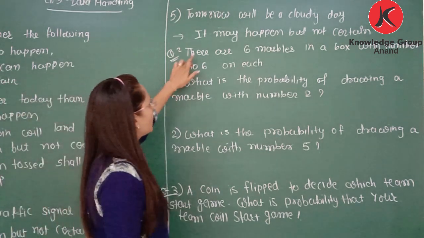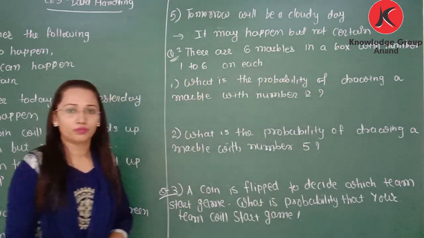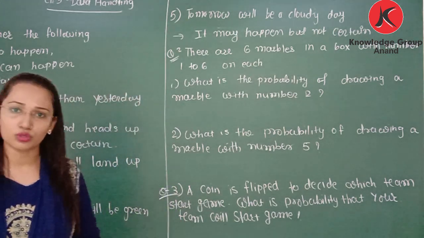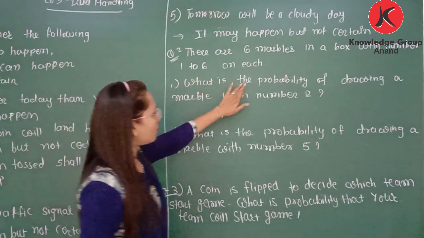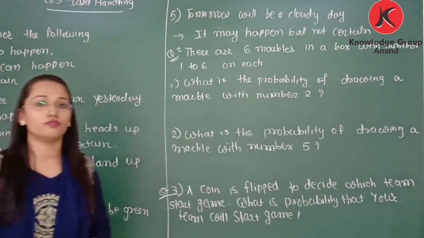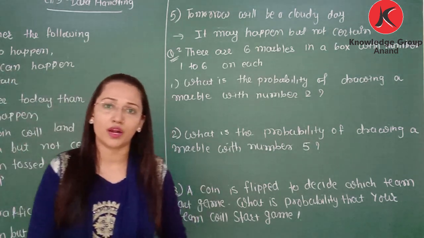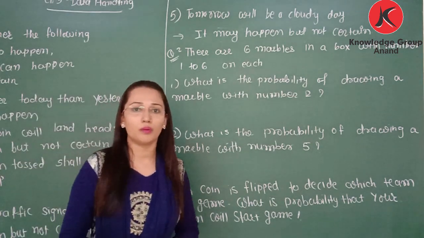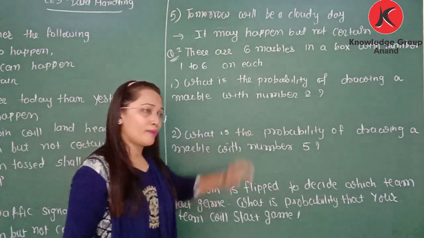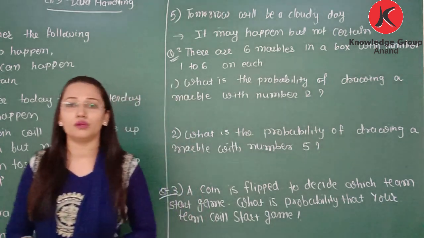Now question number 2. There are 6 marbles in a box with the numbers 1 to 6 on each. Here one box is there and there are 6 marbles in it with the numbers 1 to 6. What is the probability of drawing a marble with number 2? From the box we are drawing one marble. So in the box there are 6 marbles with numbers 1 to 6, means total possible outcomes may be 1, 2, 3, 4, 5, 6. And from that, how many marbles with number 2? Only one marble is there with number 2. So favorable outcome will be 1.